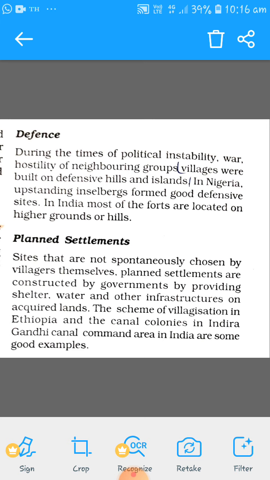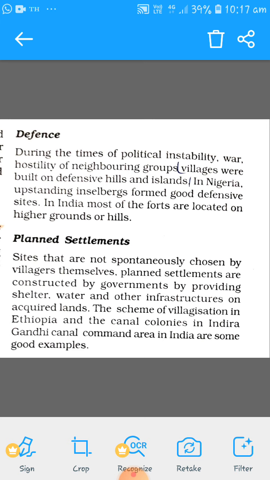Now planned settlements. It is not a settlement which comes naturally. It is a settlement planned by the government. Here the government tries to provide shelter, water, and other infrastructure which affects the settlement, as the government wanted them to settle there.